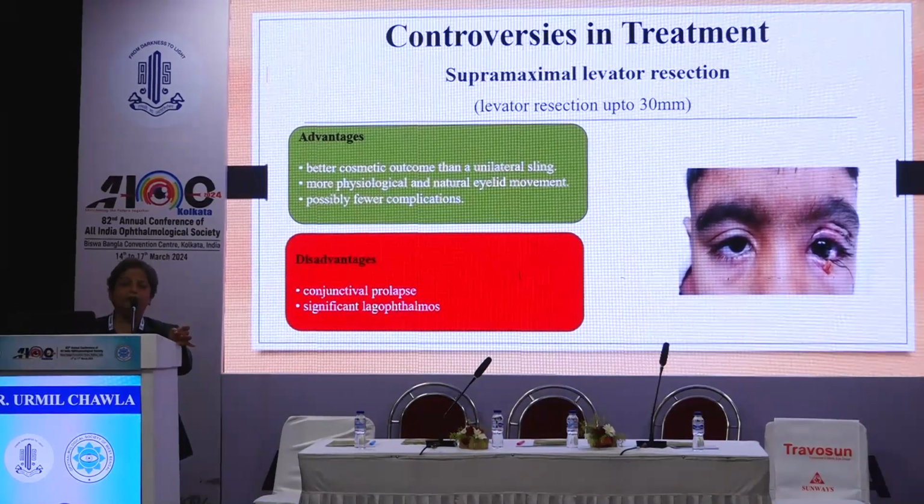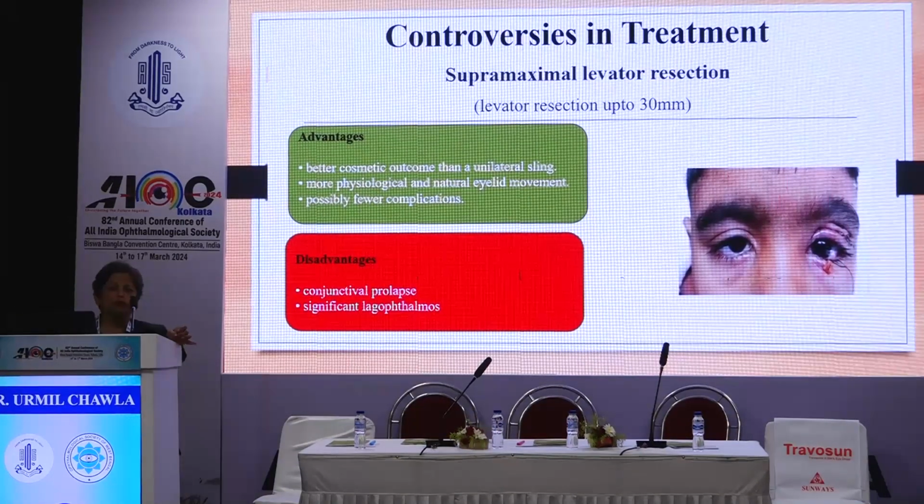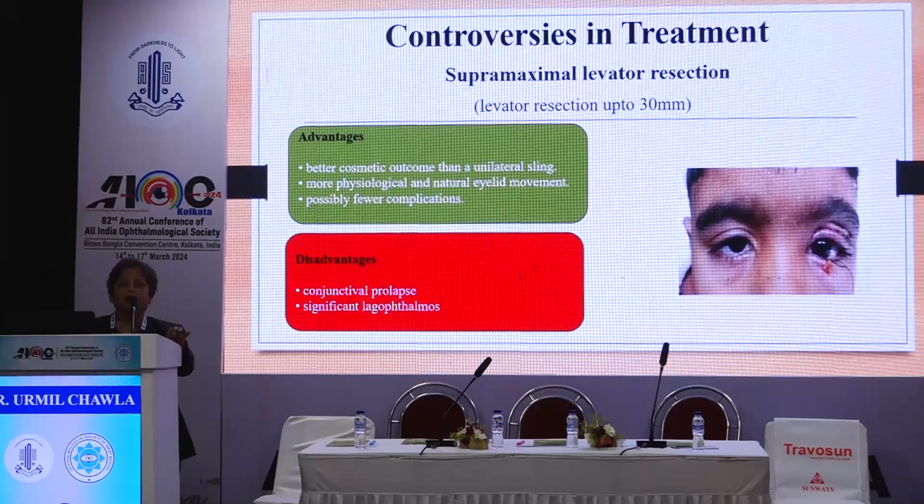So, I personally prefer it if the LPS action is between 4 to 5. Even 4.5 I have tried, and even with 4, supramaximal levator resection gives a good result. It definitely is a little tedious process, takes more time. You have to put in a few extra steps of putting a Frost suture. Also, the resection of a strip of skin has to be done. And if you take care of all these steps, it gives a good result. Especially in young children, giving a good lid crease is very satisfying for the patient compared to going for a sling, where we know that we cannot give a good lid crease and a large amount of lid lag may be present.